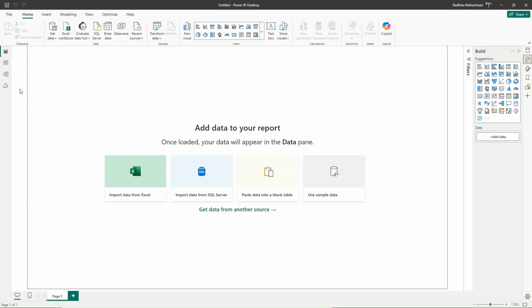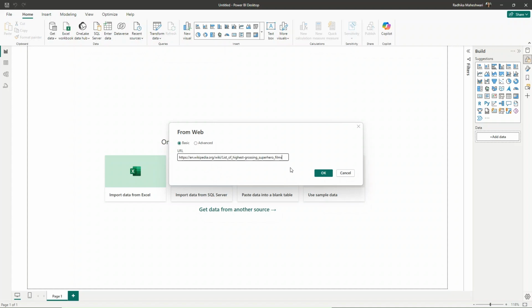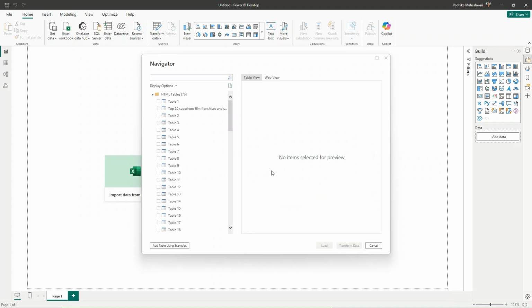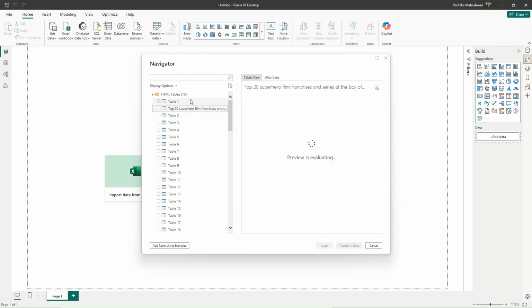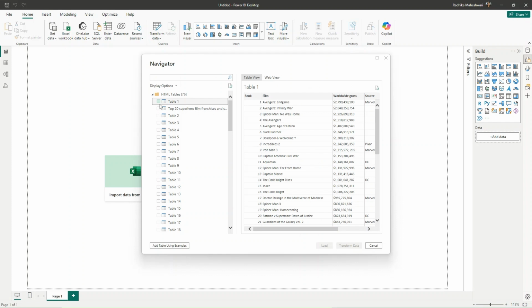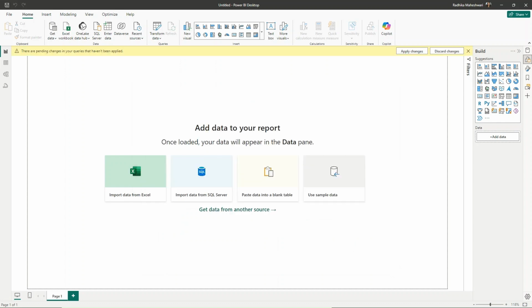For today's challenge, our data comes from a website. So I will go to Get Data and click on Web so that I can fetch the data from the website. I will put the URL over here and click on OK. And now Power BI has done a great job in identifying the tables that were present in this website. And we can see that these are all the tables which are present. Now, the table that we are interested in is the first table, table number one. So I will click on this checkbox and click on Transform Data.